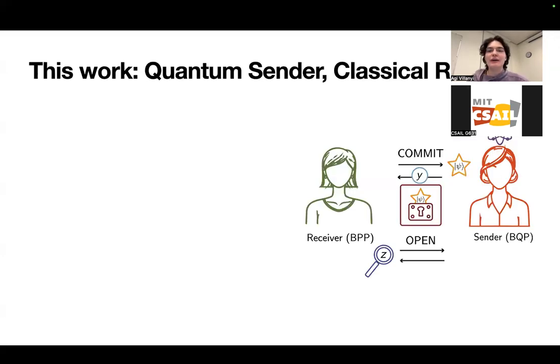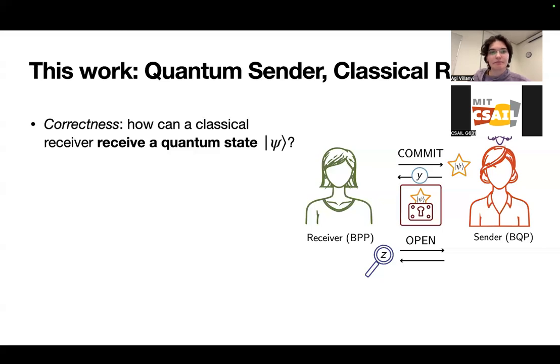All right, so how would we even begin to think about how to formalize such a protocol in this setting? You have a sender that is in BQP and a receiver that is in BPP. Well, the first place to start is to think about how we would define the properties that formalize a commitment scheme. First property, correctness: how could a classical receiver receive a quantum state psi if the communication between the two parties is purely classical?